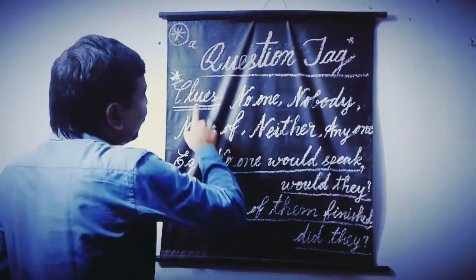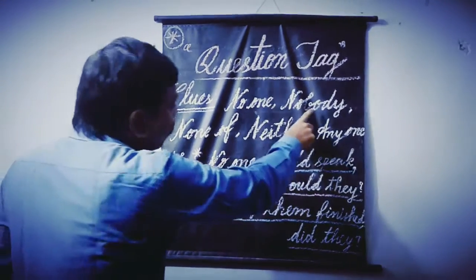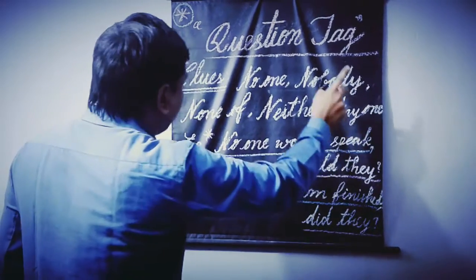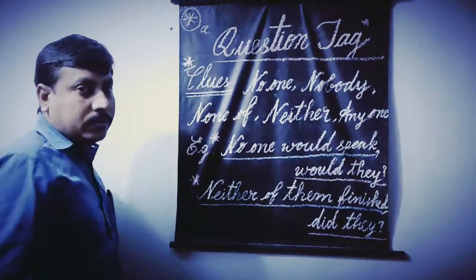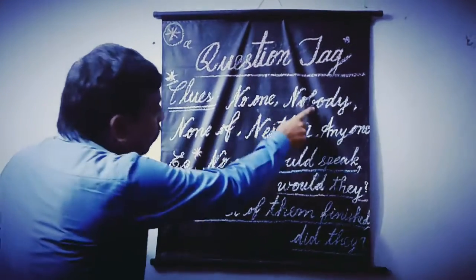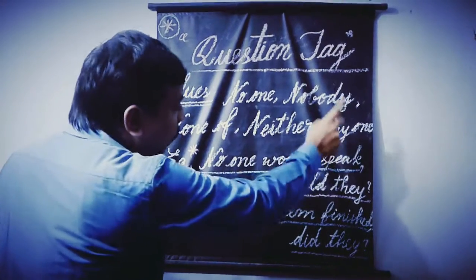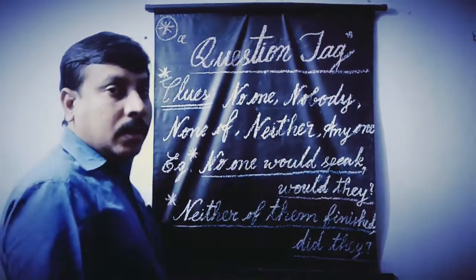Question tag clues: no one, nobody, none of, neither, anyone. These are the clues. When the subject of the statement is no one, nobody, none of, neither, and anyone, we use the pronoun they as the subject of the tag.